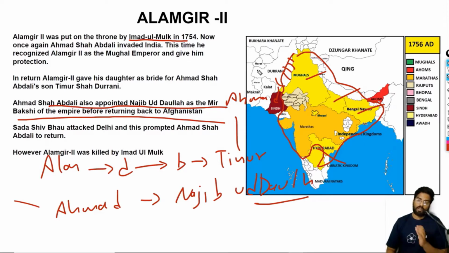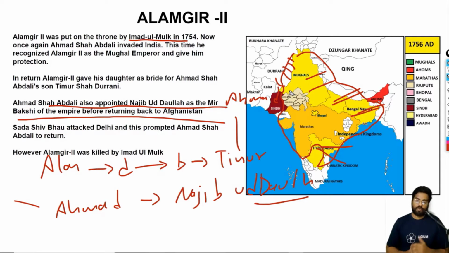The Mughal emperor, the Awadh king, the Bengal Nawab, and the Hyderabad Nizam all bowed down to the Marathas. Remember this.